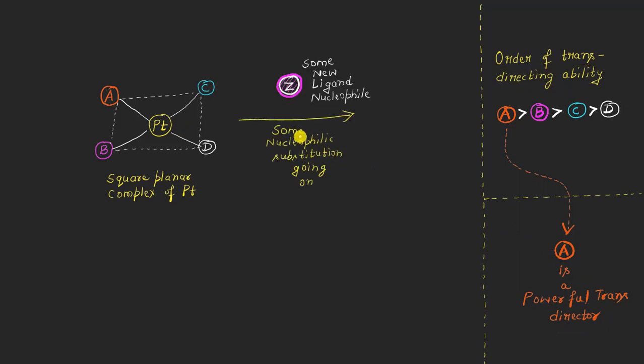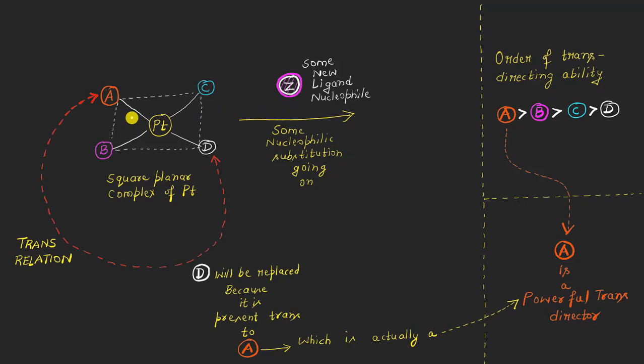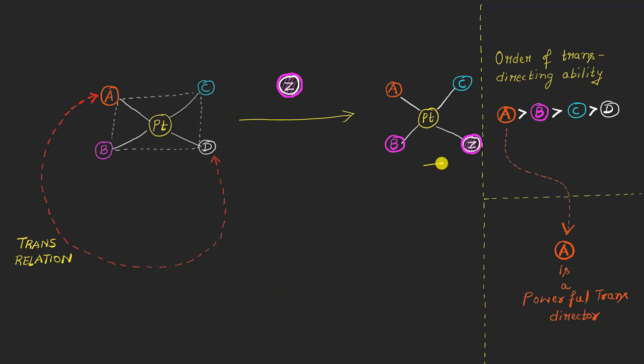So if we carry out a nucleophilic substitution reaction for this complex, in which we add a new nucleophilic ligand Z, what will happen is that because there is a relationship between A and this D ligand, which is present trans to A, and we know that A is the most powerful trans director based upon this order, the incoming nucleophile will attack and eliminate this D ligand, such that we have a complex like this in the product form.